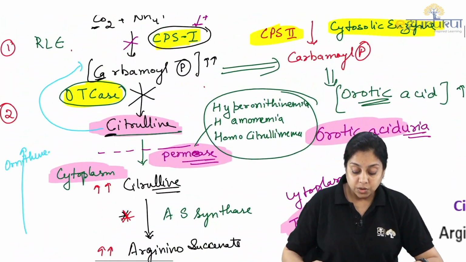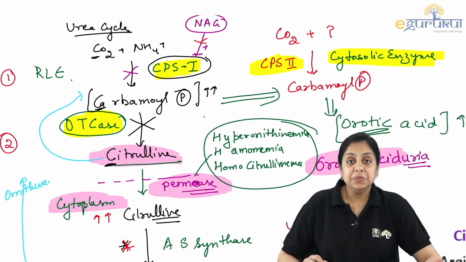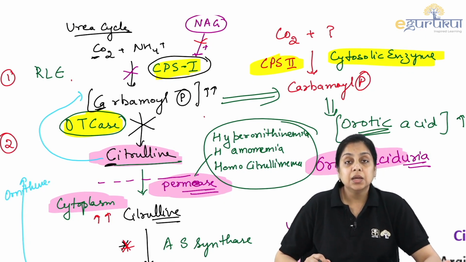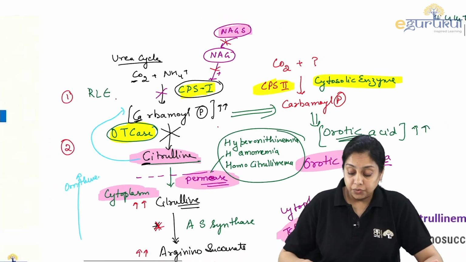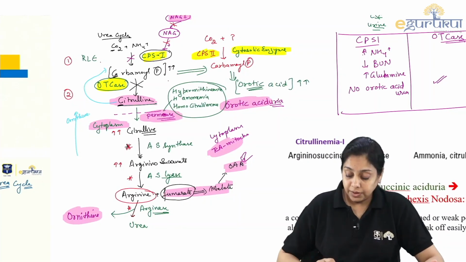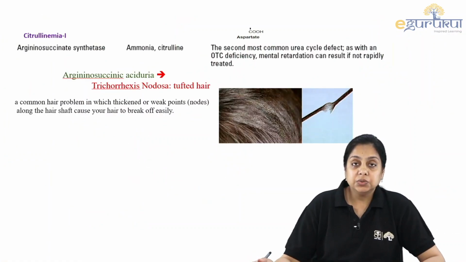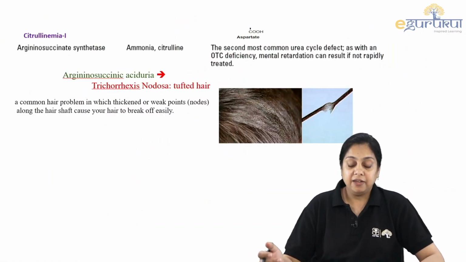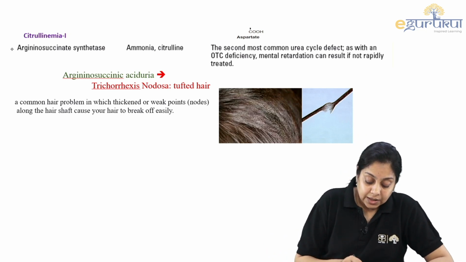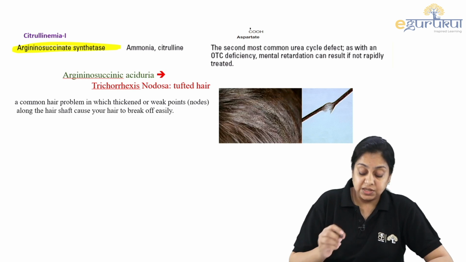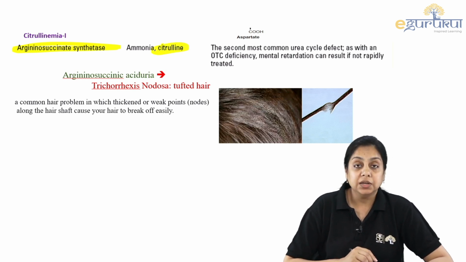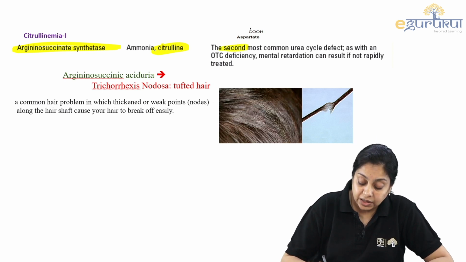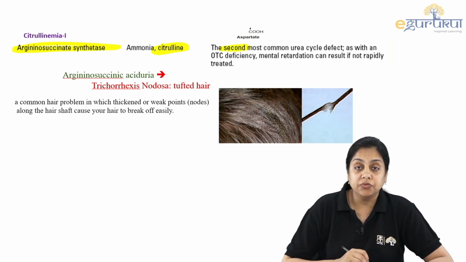Most important ones are the upper ones, the CPS1, OTCase, right, and the NAGS. These are very important from the examination point of view, right? This is related to your dermatology. That is why I have brought this up again. The argininosuccinate synthase deficiency was leading to the increased level of the citrulline, right? And it is the second most common defect of the urea cycle.